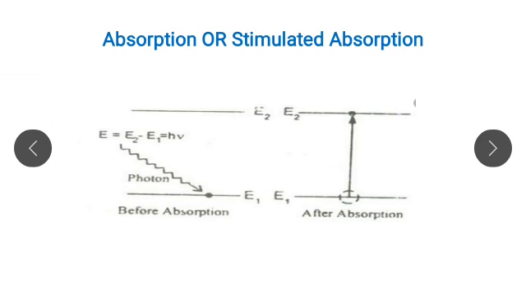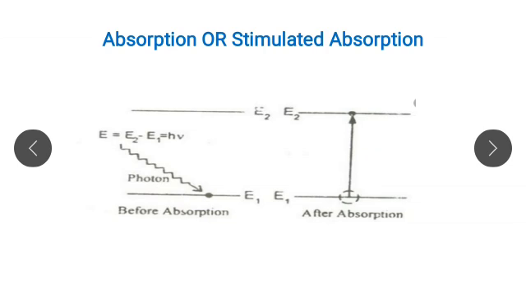Then we see what is meant by absorption, also known as stimulated absorption. For that, consider two energy levels, E1 and E2. Here the atom is in the ground energy state before absorption. Suppose a photon of energy h nu is incident on this metal. Then the metal atom absorbs the energy of that incident photon, and therefore its energy increases, and it goes into the higher energy state.